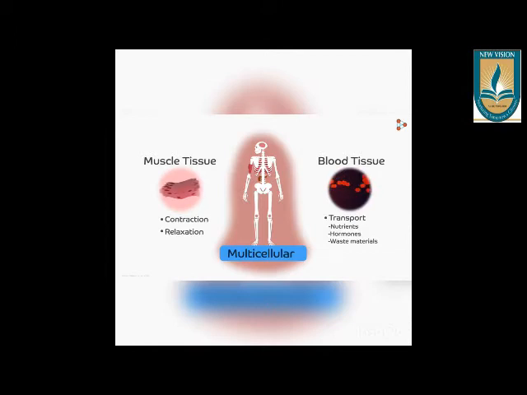Our body has another tissue, blood, which helps in transport of various substances, nutrients, hormones, as well as water molecules and gases. All these are transported by blood tissue. That is the function of blood tissue. In this way, the body is organized.